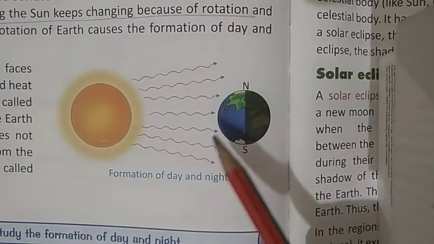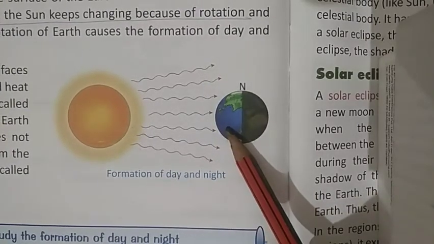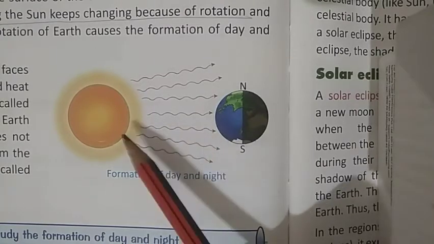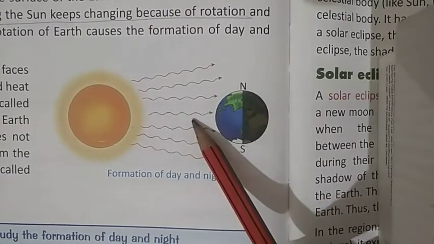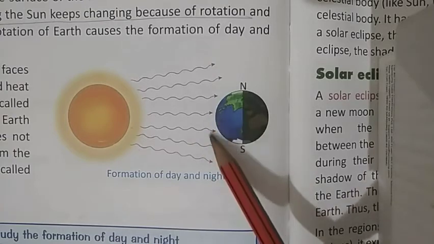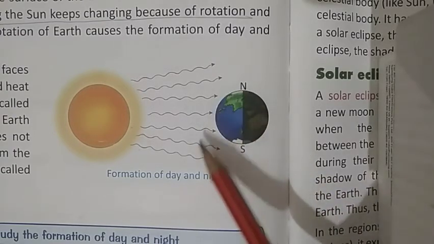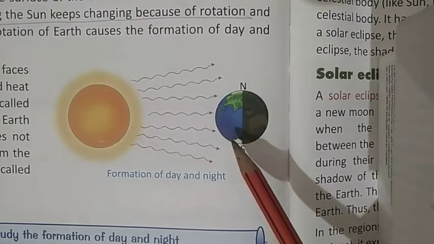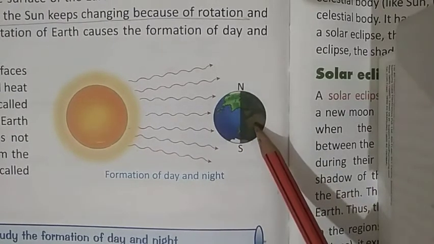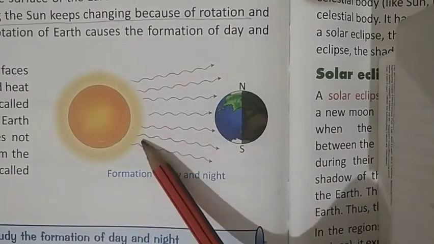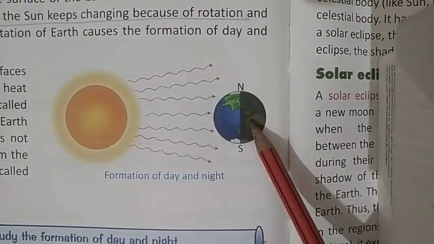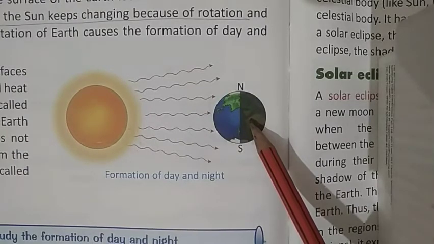When the part of the earth faces or experiences the heat and light energy from the sun directly, it results in the formation of day. That's why this portion is bright. And when the part of the earth does not receive heat and light energy from the sun directly, it results in the formation of night. That's why this portion is dark.